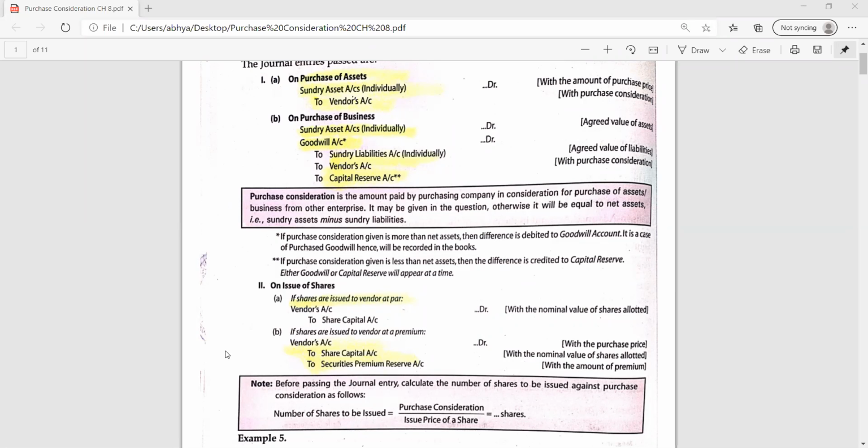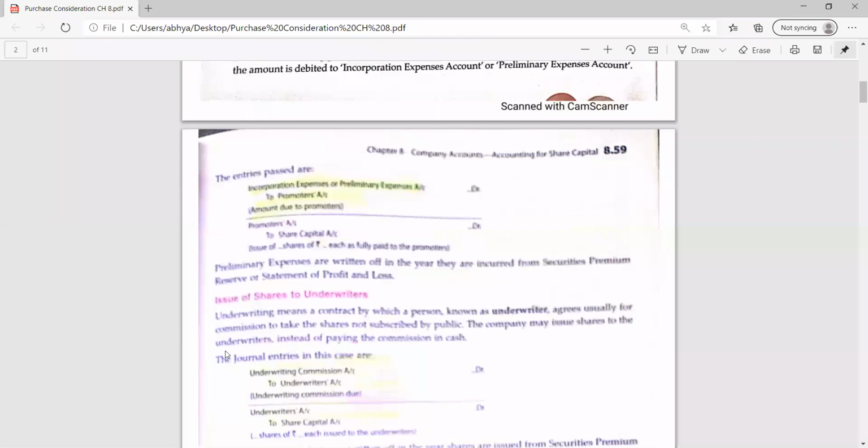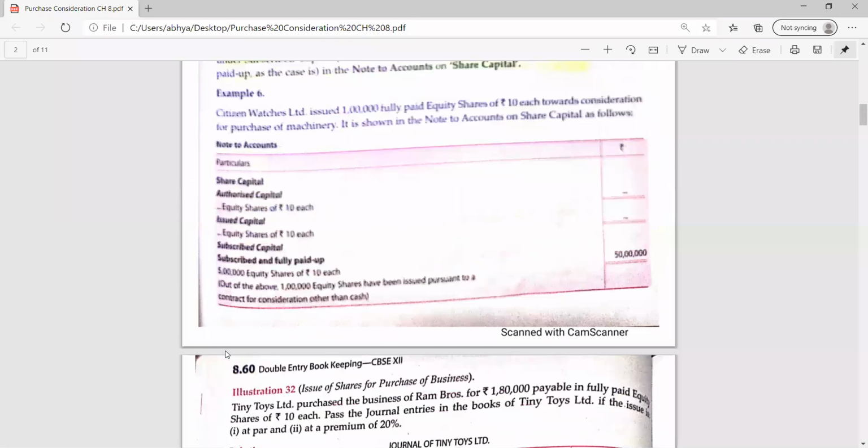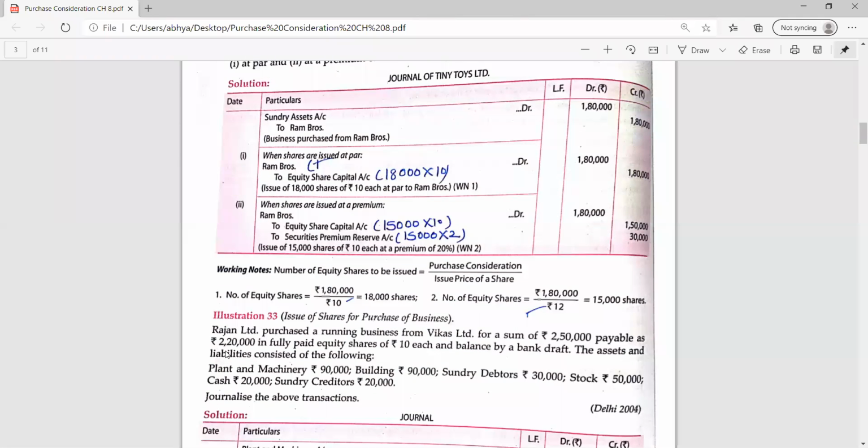Okay, now let's start with the question for better understanding. Then the next 2 topics also we will be doing today, 2 more topics. Okay, so you can start with this question. This is the question. So Thira, I am going to unmute you. You will read the question. Okay, beta. Yes, Thira. Start reading.